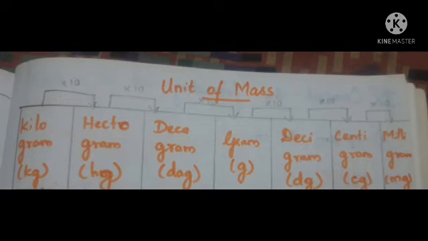We know that kilogram is the highest unit of mass and milligram is the lowest unit of mass. The basic unit of mass is gram.